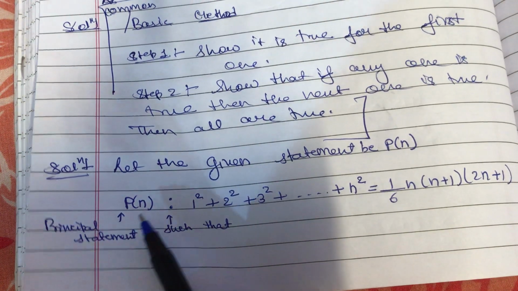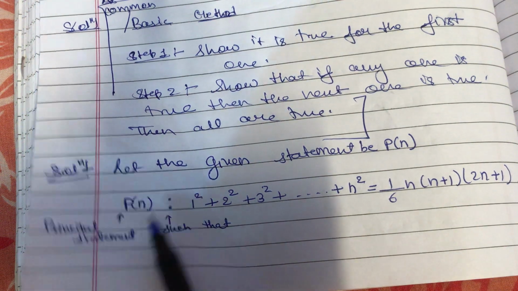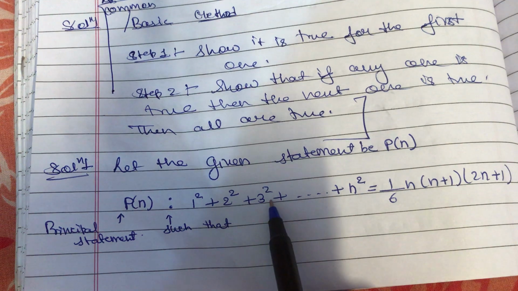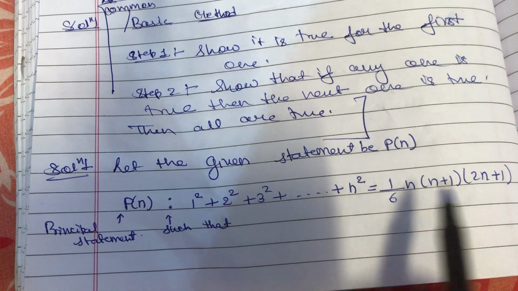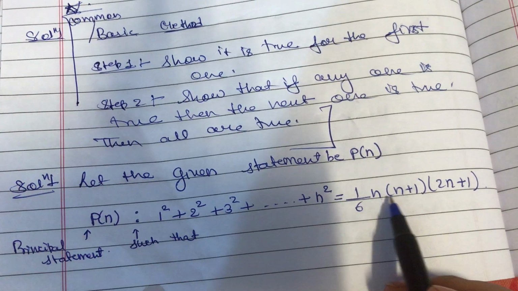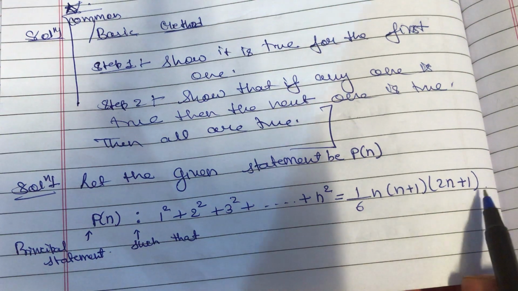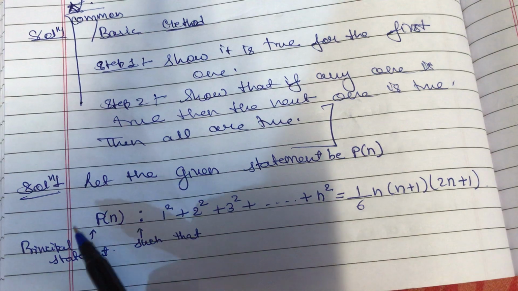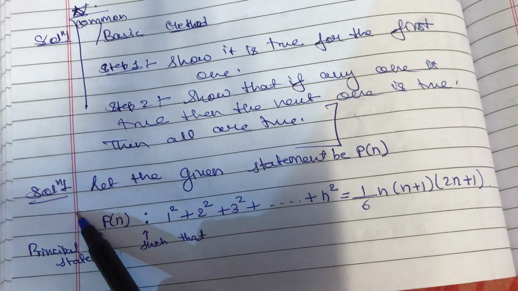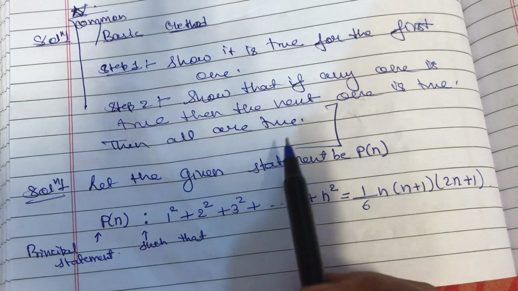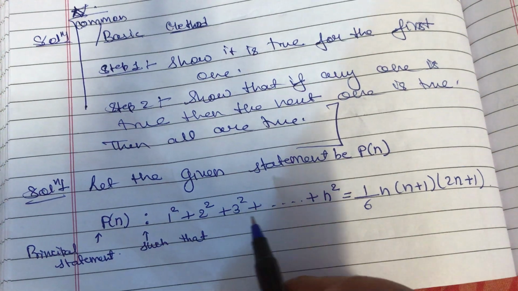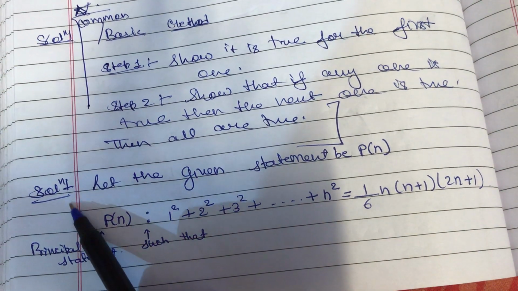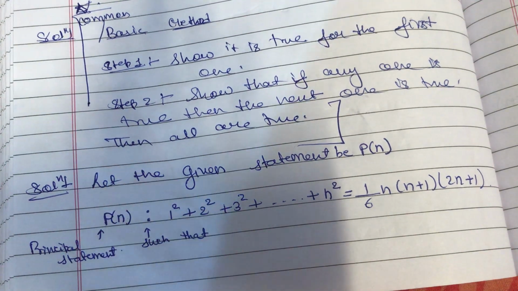So this is Pn, my principal statement, such that 1 squared plus 2 squared plus 3 squared plus ... plus n squared equals 1 by 6 n into n plus 1 into 2n plus 1. You have to do this in every question. The first step is that whatever the given statement is, you consider it as the principal statement and write it like this. This is the first and common step for every question.